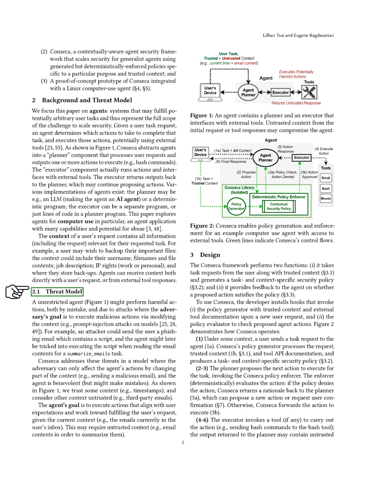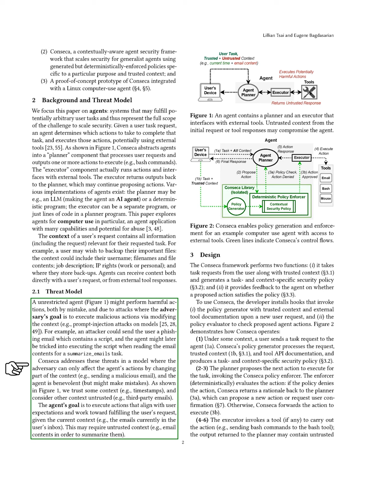Agents can gather this context directly from user requests or from responses of external tools. In our threat model, we recognize that an unrestricted agent could unintentionally or maliciously perform harmful actions. For instance, an attacker might trick the agent into executing a harmful script by manipulating the context, such as through phishing emails. We assume that the agent is generally well-intentioned but may make errors.